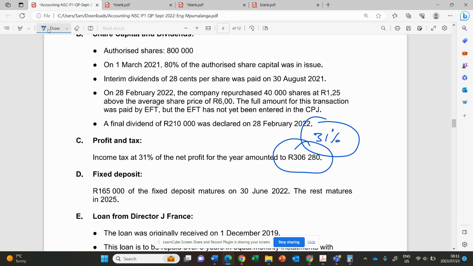That would be the difference between 100% minus the income tax: 100 minus 31, that would be 69. So you are looking for 69 and you are using 31. So it's going to be 69 over 31 times the income tax amount, 306,280.